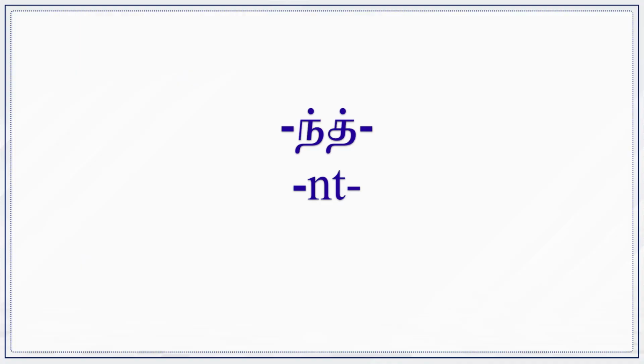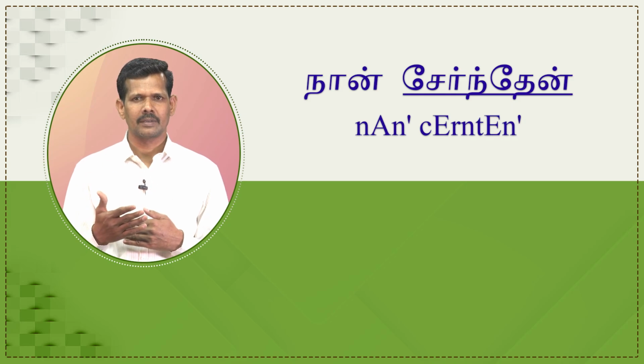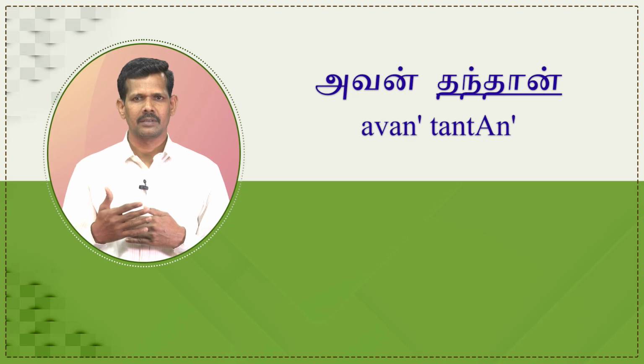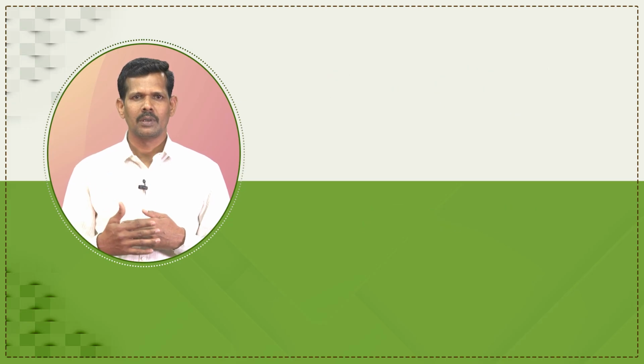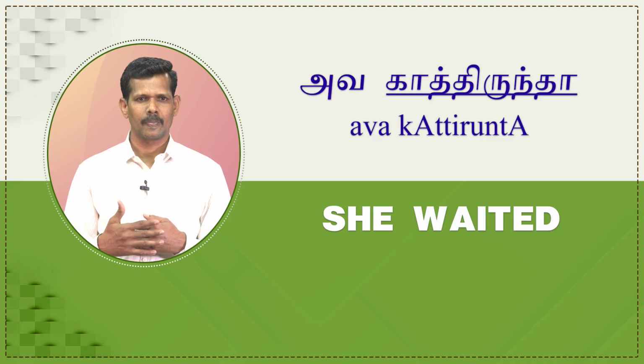Now let us discuss the next past tense marker it. நான் சேர்ந்தேன், I joined. அவன் தந்தான், he gave. அவ காத்திருந்தா, she waited. The past tense marker it is used in the underlined words. Let us analyze the words in order to understand the tense marker.